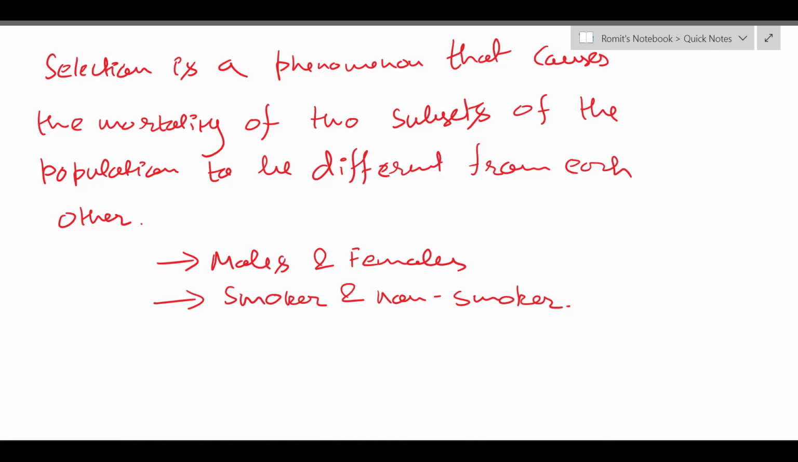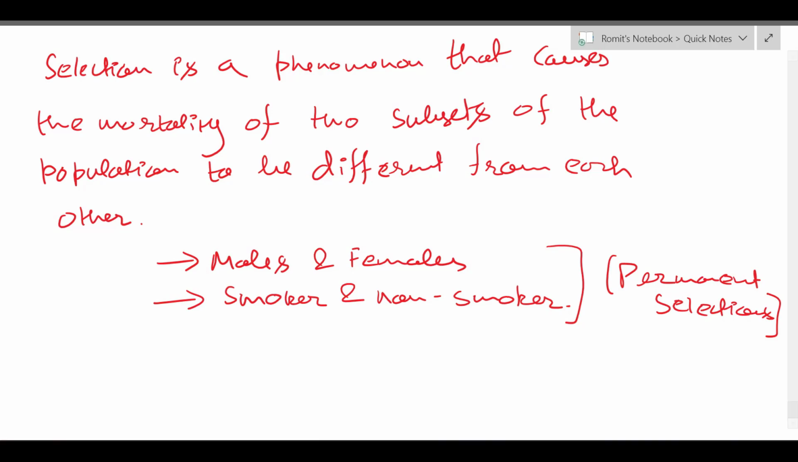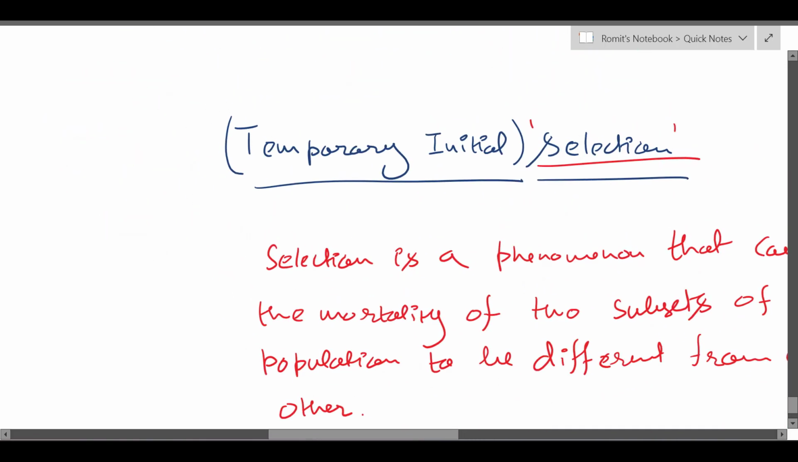Now these selections that I have described to you, these two, they are examples of permanent selections. Smokers and non-smokers will always have their mortality to be different. Smokers will always have a higher mortality. Males and females will have a permanent difference in their mortality. Females will always live longer. This is a permanent selection. What we are now talking about is called temporary initial selection. Okay, this is a temporary phenomenon.